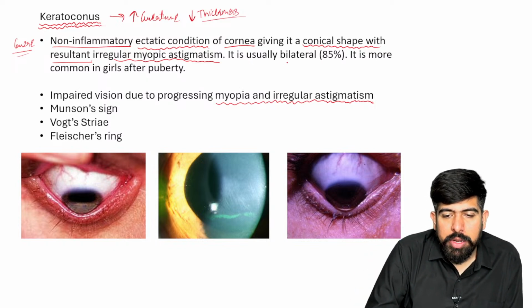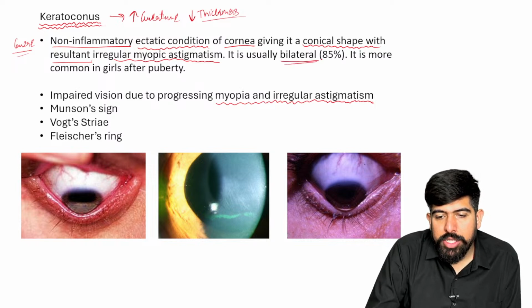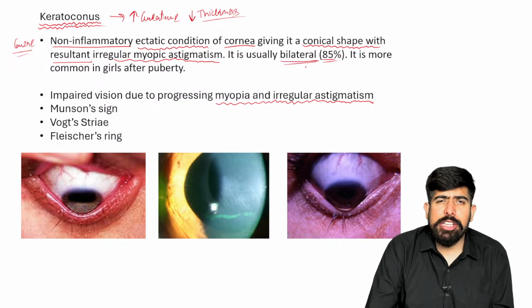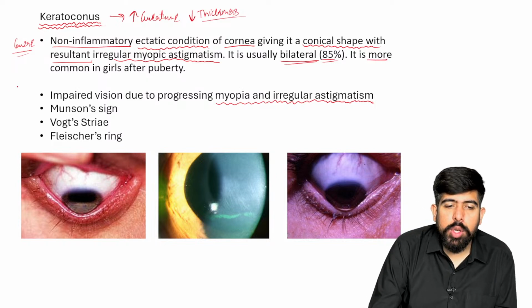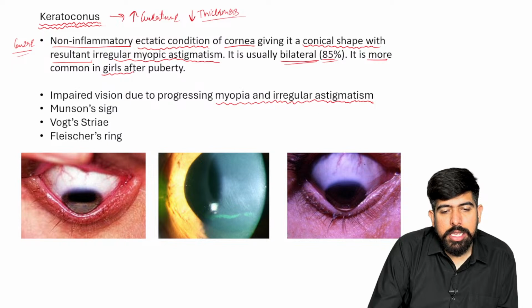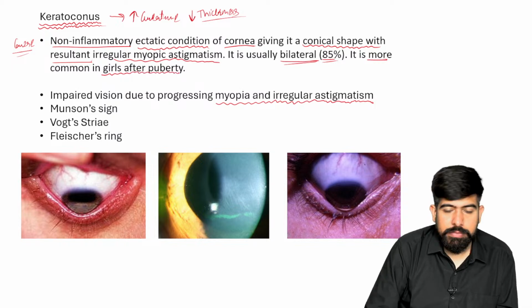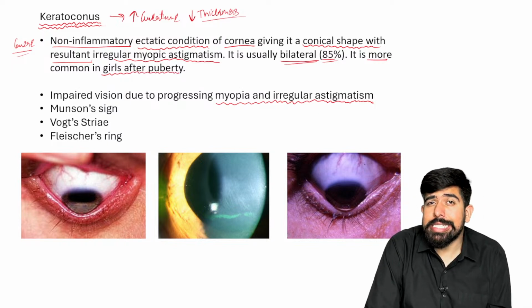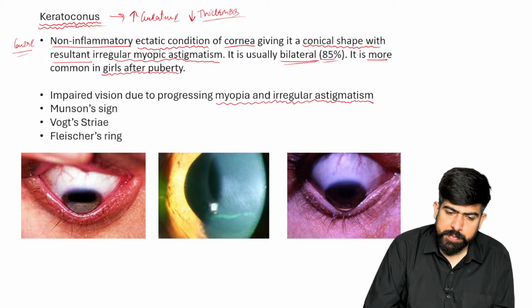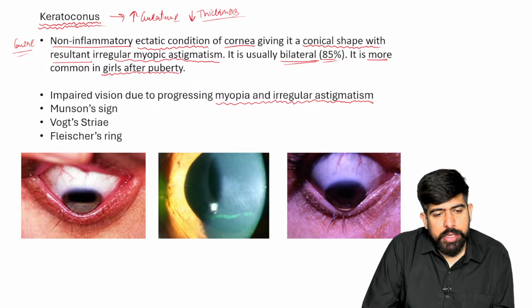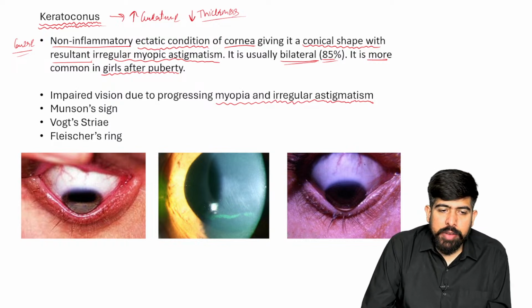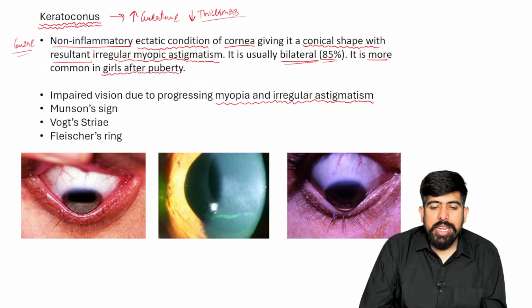All right. Now it is usually bilateral in the patient. Near 85% of the patients have it bilaterally, and of course, please remember it is more commonly seen in girls after the puberty. Now, we are going to see some important clinical features.